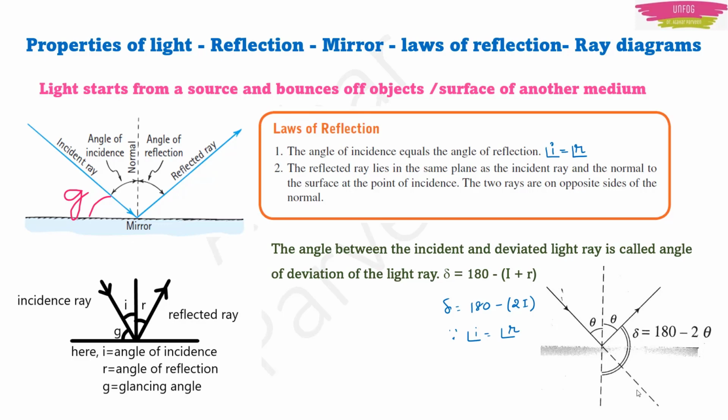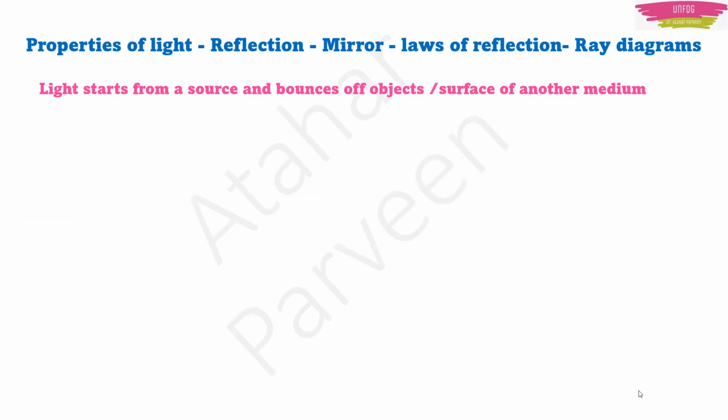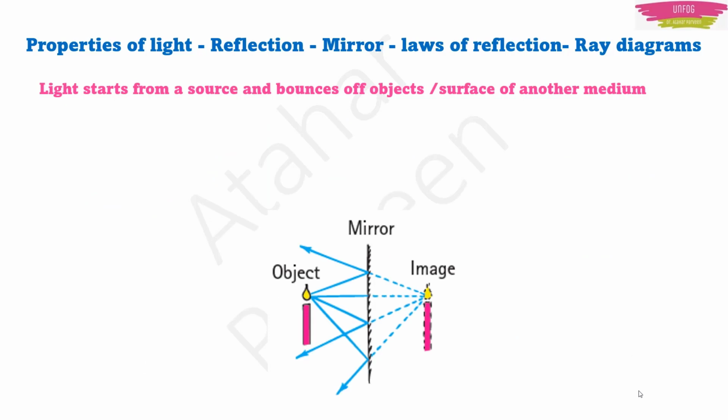So questions can be asked based on the glancing angle, the angle of deviation, or the laws of reflection. We need to know all these points thoroughly, keeping in mind the difficulty level of the questions. Now, what happens in a plane mirror?